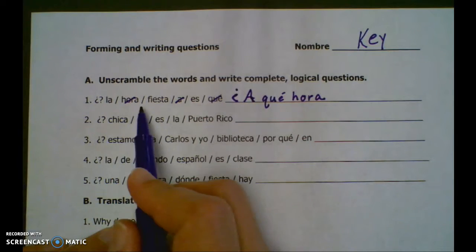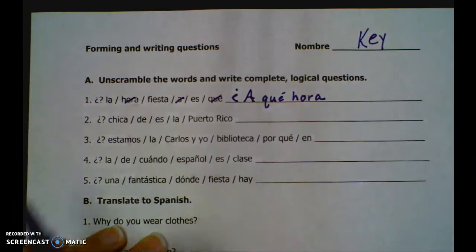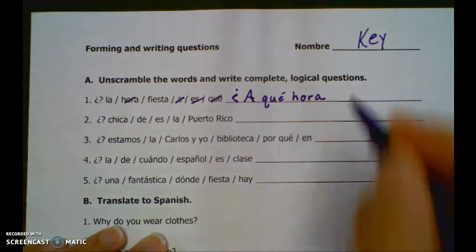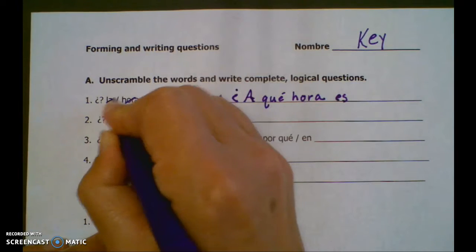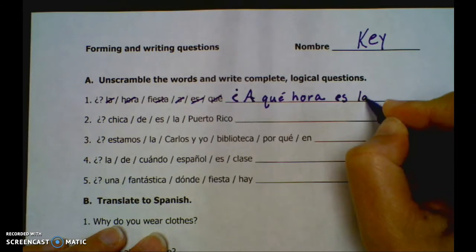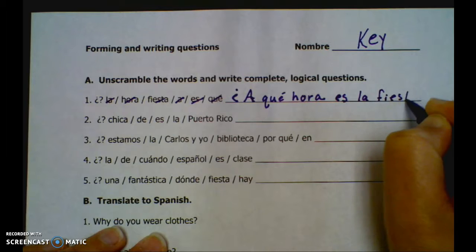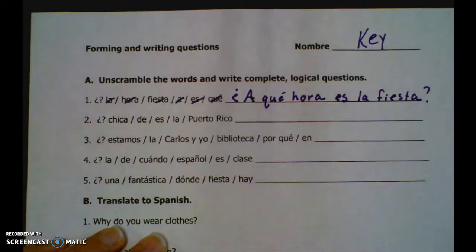We're left with la fiesta es. Well, we know that la and fiesta have to go side by side. Es is your verb, so a qué hora es is la fiesta. La fiesta. At what time is the party? Finish it off with a question mark.